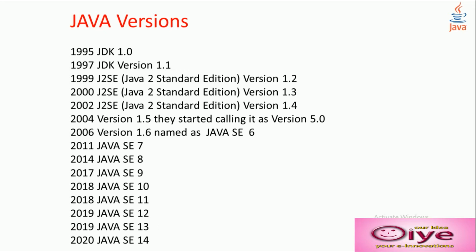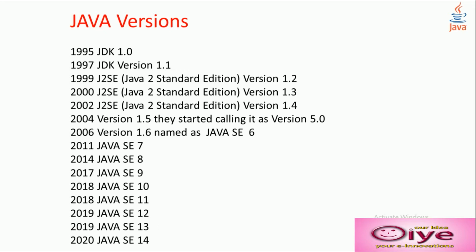In 2000, Java 2 Standard Edition version 1.3, in 2002 J2SE version 1.4. In 2004, version 1.5, they started calling it version 5.0 instead of 1.5. In 2006, version 1.6, named Java Standard Edition 6.